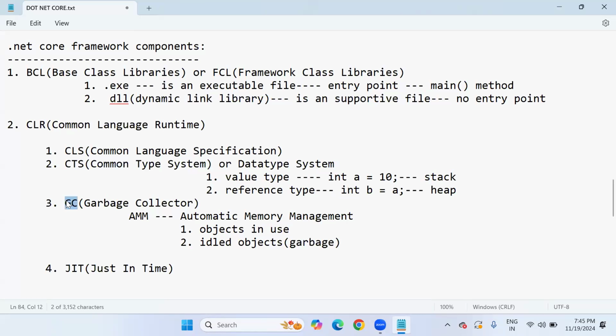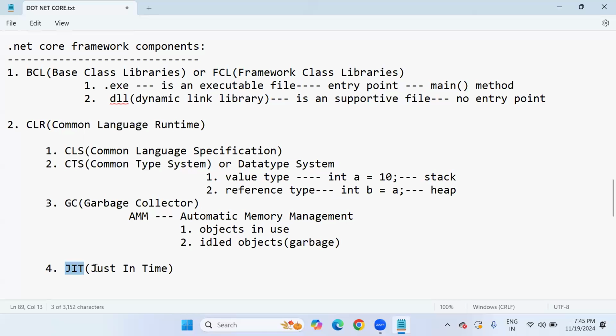So this is the garbage collector, which is associated with the common language runtime component. This component will provide all the facilities in the execution process. So ultimately CLR will provide all the facilities for your .NET application to run properly.